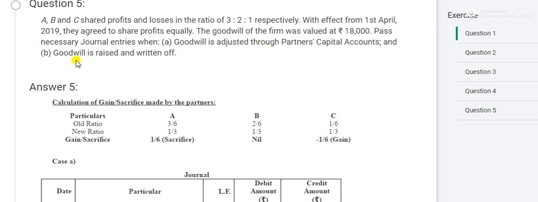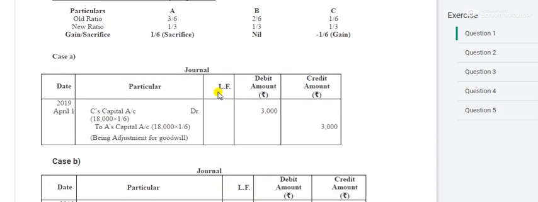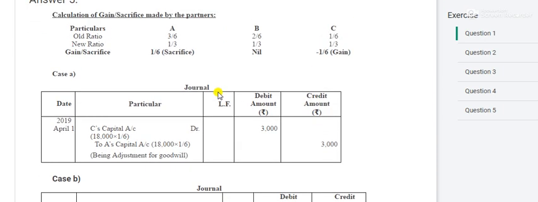Understand? Here also you will see, firstly we have calculated gain and sacrifice. You know the formula, old minus new. A is the sacrificer, C is the gainer. Okay, this you see.